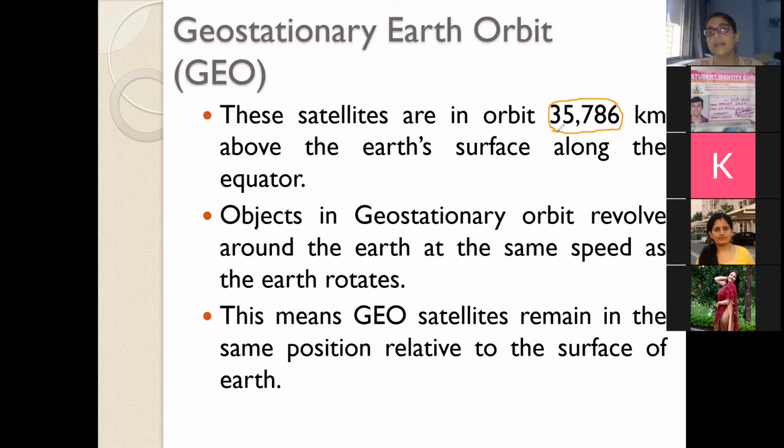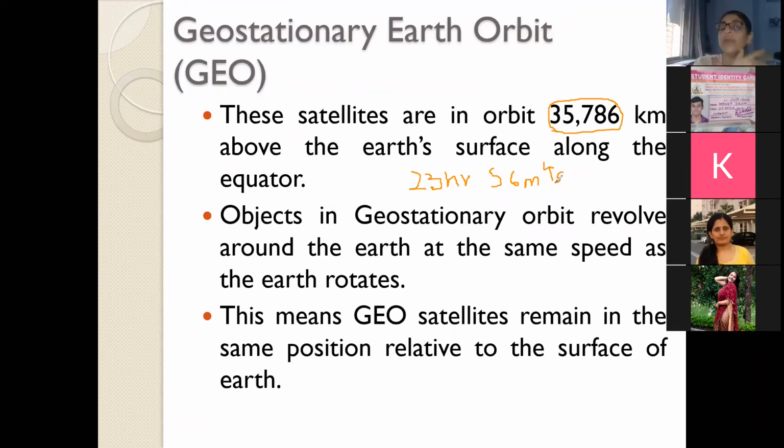Now, when you are at such a high altitude, how much time does the satellite take to complete one revolution? The time taken by the satellite is the same as the earth takes to complete one revolution, that is 23 hours, 56 minutes and 4 seconds. Now the advantage of this is what? Your position and the satellite always have a continuous communication link, because there is no drifting.